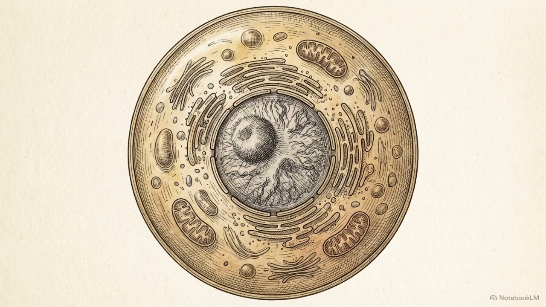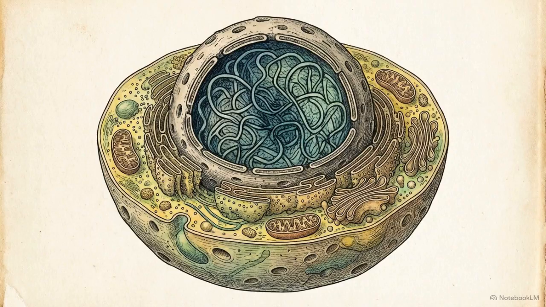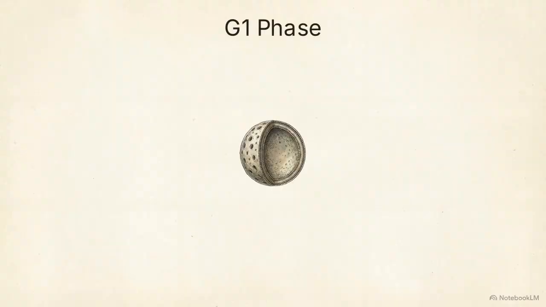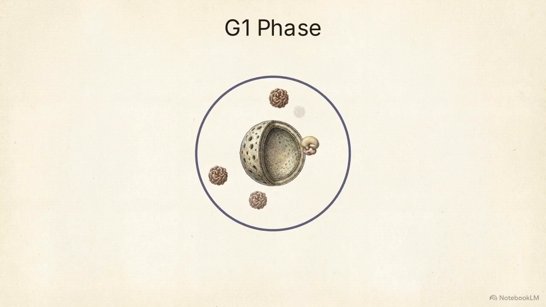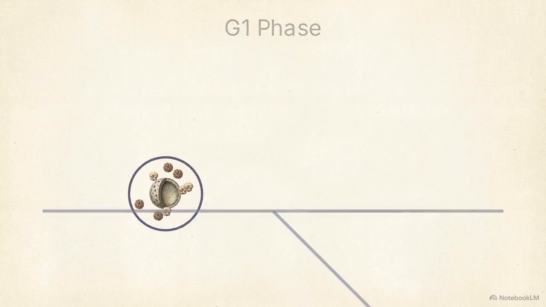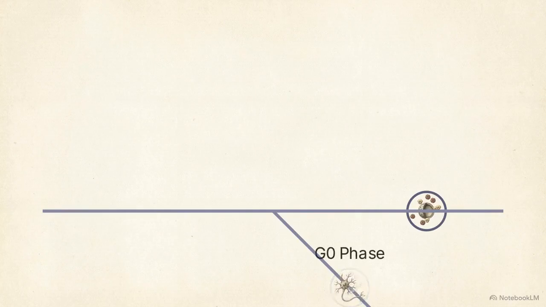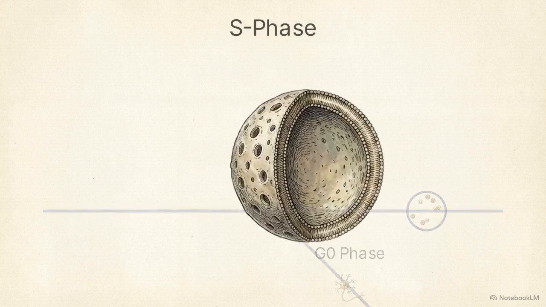Interphase is often casually called a resting stage because the cell isn't actively splitting. In reality, it is the most resource-intensive manufacturing period of a cell's life. The manufacturing starts in the G1 phase. The cell rapidly increases in size while synthesizing essential RNA, ribosomes, and enzymes. Not all cells proceed. Some take an off-ramp into the G0 phase, permanently halting division to perform specialized jobs, like a neuron. If a cell continues, it enters the S phase, duplicating its entire genetic code.